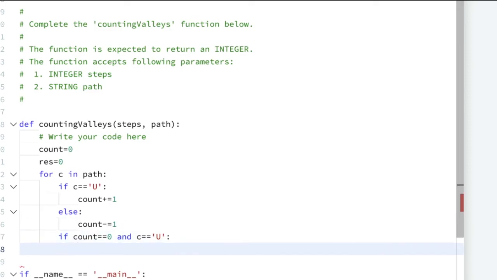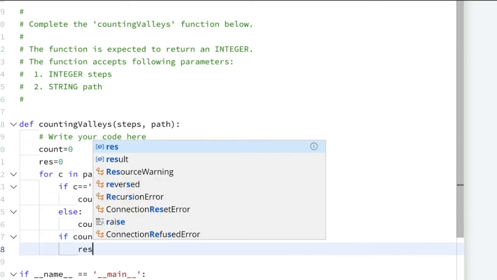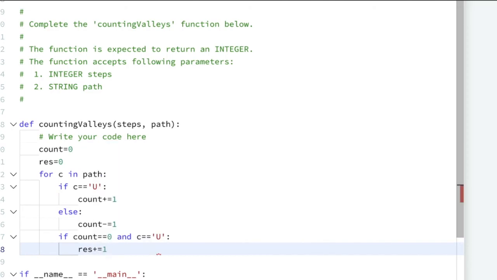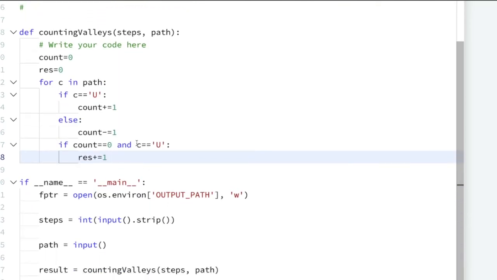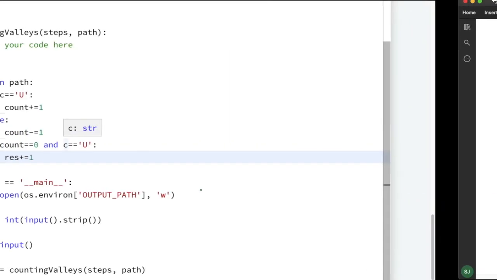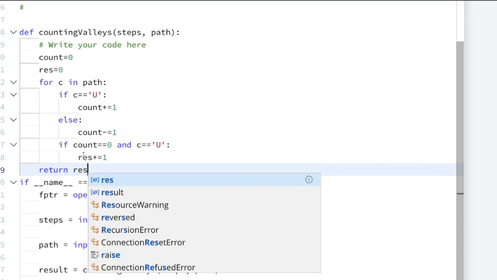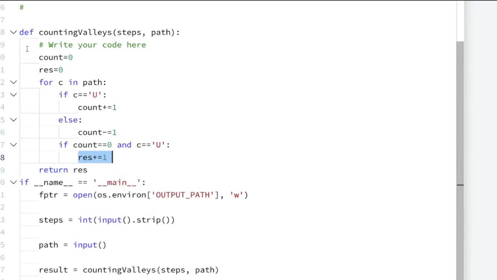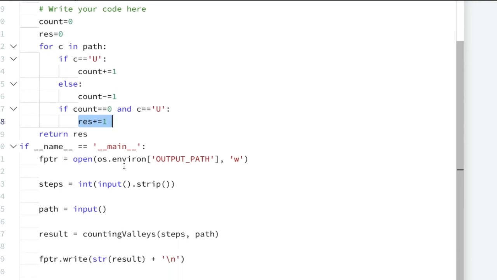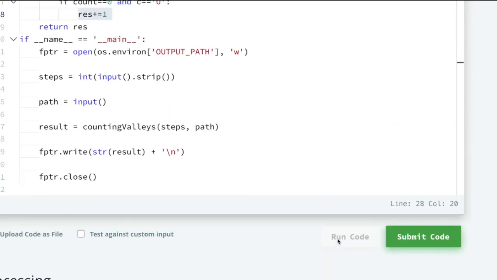So for a valley we are counting in the result variable, so it will be increased by 1. So we are done. This is the same logic which we have discussed over here. At last we are going to return the result, the total valley count, which is in the result variable. So we are done. Let us run this code.